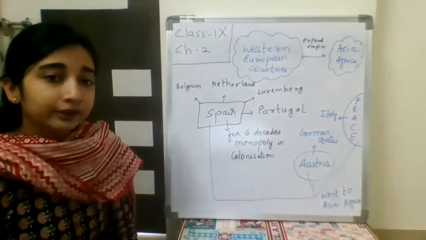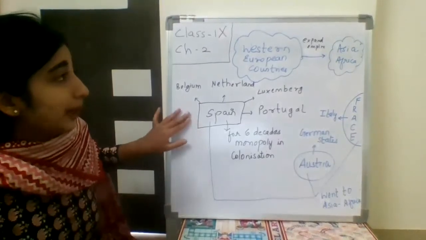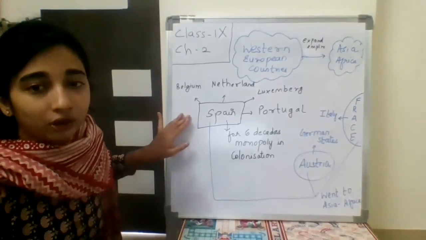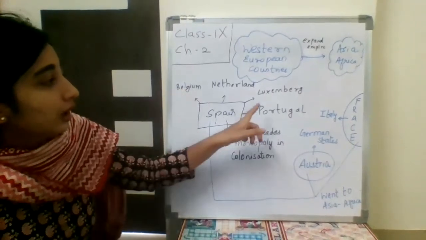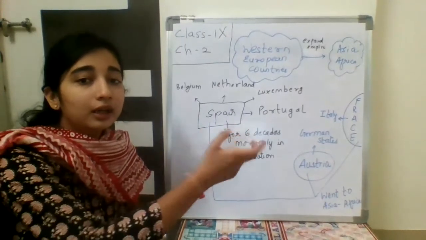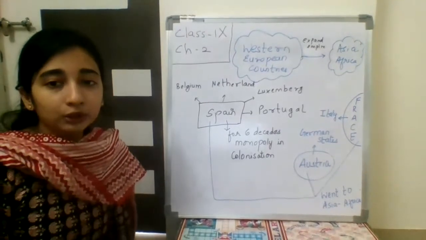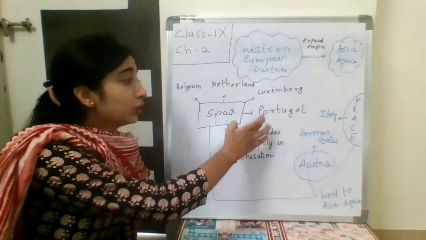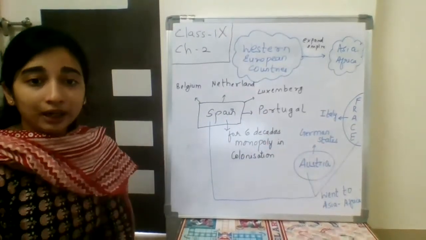Now in this, the major role was played by Spain. Spain is a country in Western Europe, and it started capturing its neighboring countries. It had taken control over Netherlands, Belgium, Luxembourg. And the Portuguese king was in relation of the Spanish king. So when the Portuguese king died without a son, without an heir, Portugal also came under the control of Spain because they were in relations.